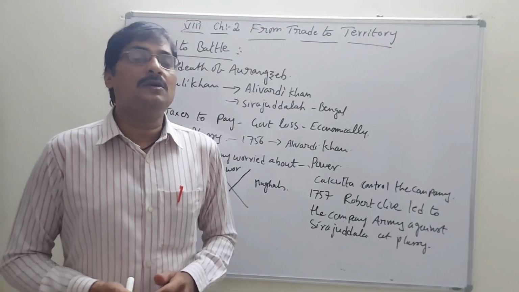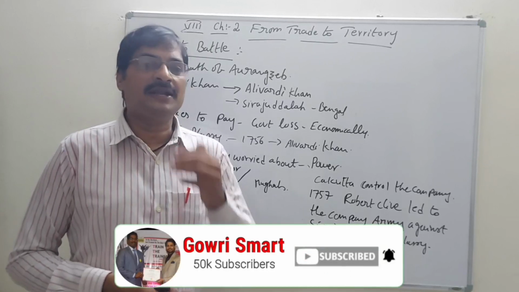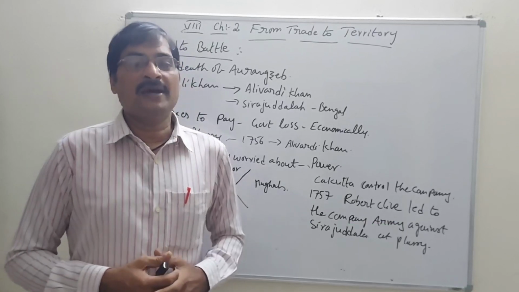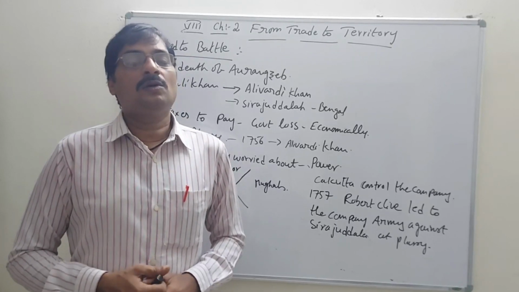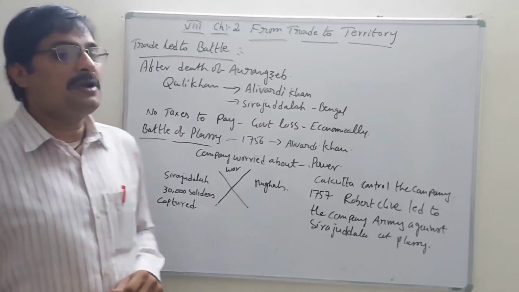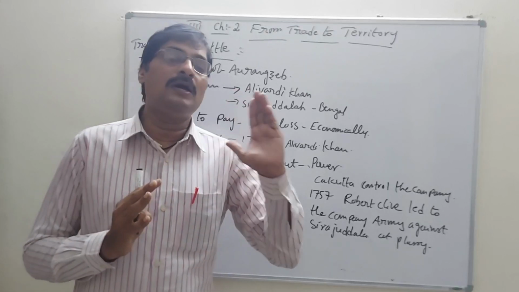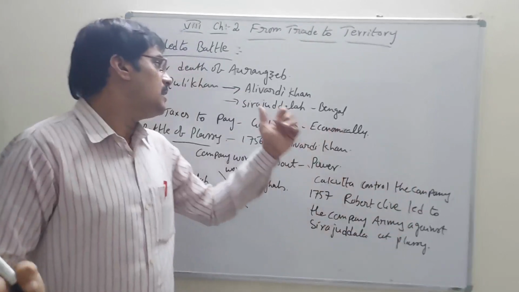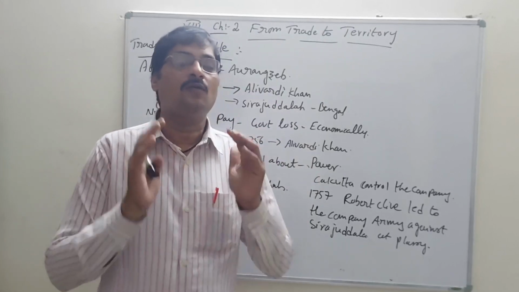Economically, our country will have some losses on the money side. So according to that, there will be wars between the Mughal emperors and Siraj-ud-Dawla. This war we can call a famous war.